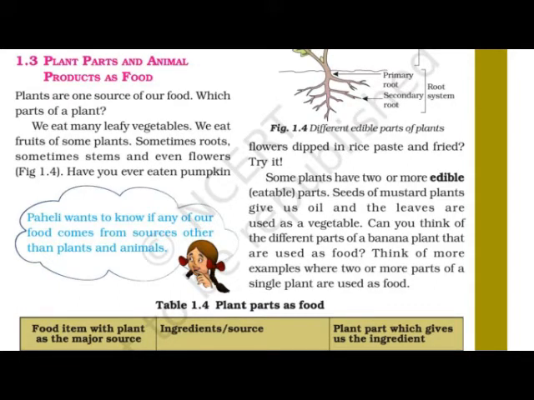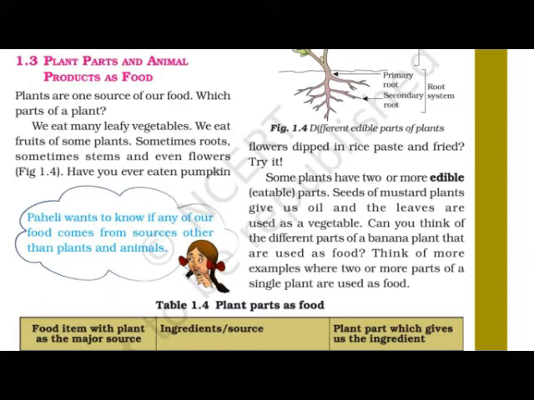Just take any example in front of you. You can talk with your parents also. Take their guidance. For example, if you take the potato, then is the potato the root or the stem? Or what about the leaves of the potato? Such examples you can take. You can take the example of the mango tree. From the mango tree we get the fruits; mango is a fruit itself. And what about other parts? Are we eating these parts?